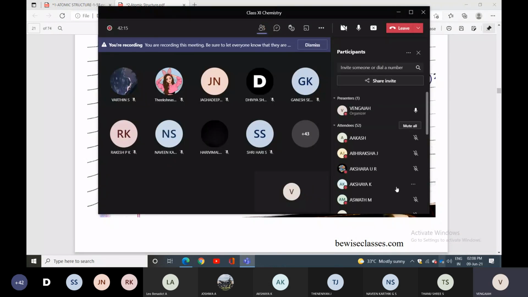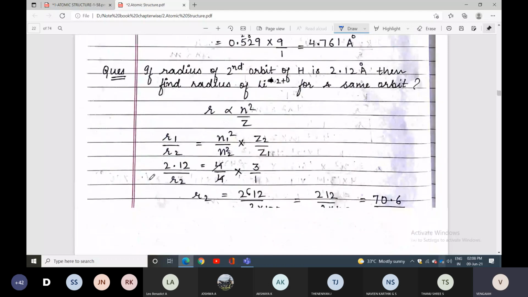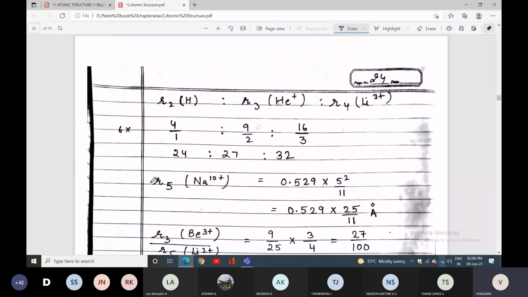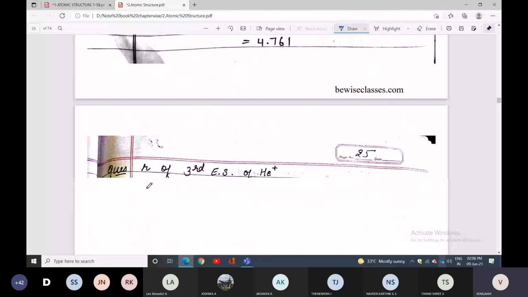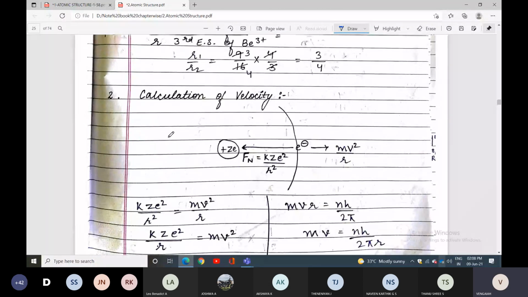Today's class, I discussed both postulates and then the first application, calculation of radius. The second application is calculation of velocity. In the calculation of velocity, you only find a new value. So look here, same thing: calculation of velocity is the second application.